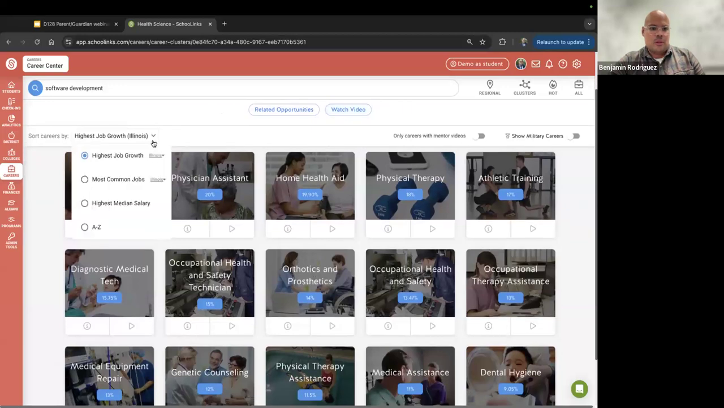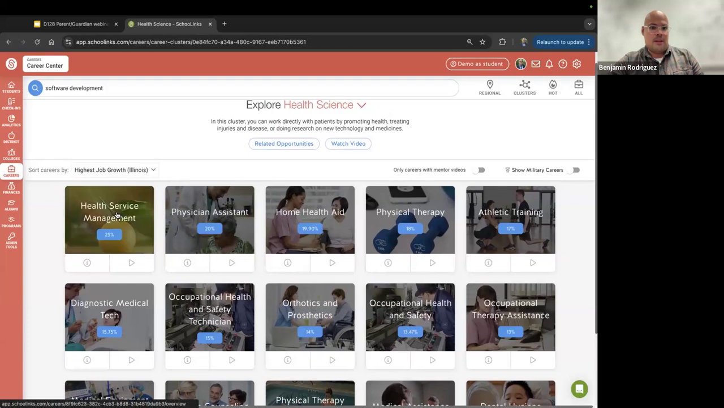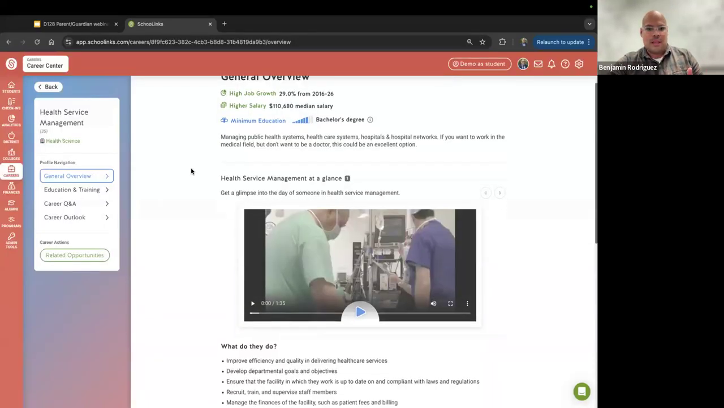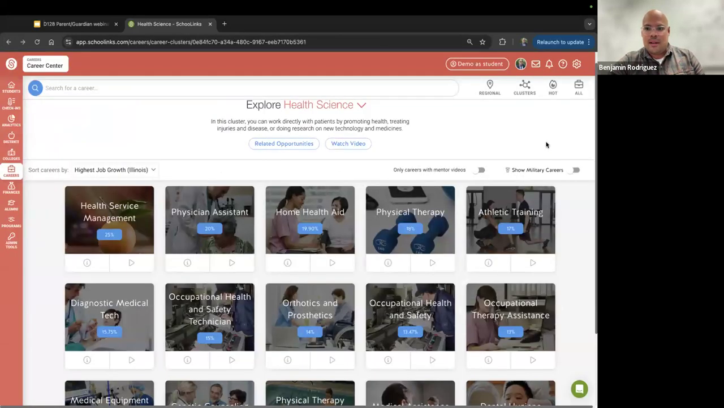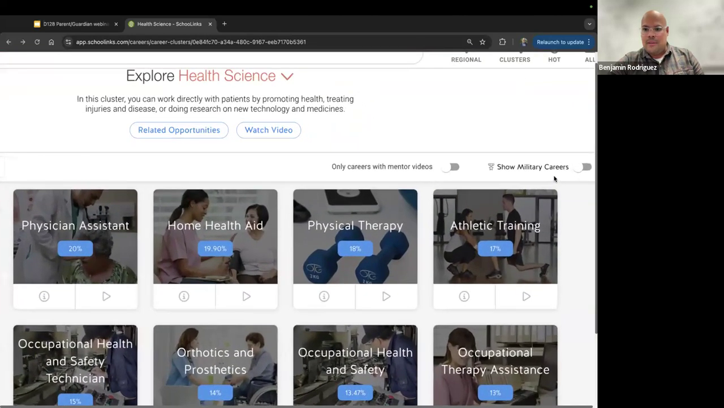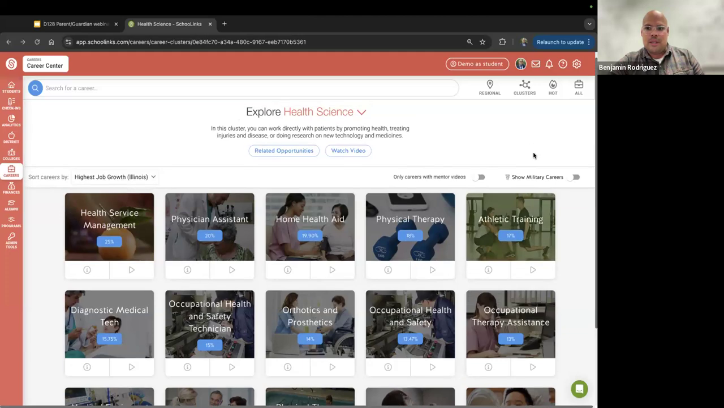I can also sort careers through these different filters. If I'm curious about, hey, what has the most high job growth in Illinois? I'll see that something called health service management shows up at the top. What is that? I can jump in there and see very similar information to what I saw in the other career options. So there's all sorts of options in there. Notice that I can also filter by military careers as well.